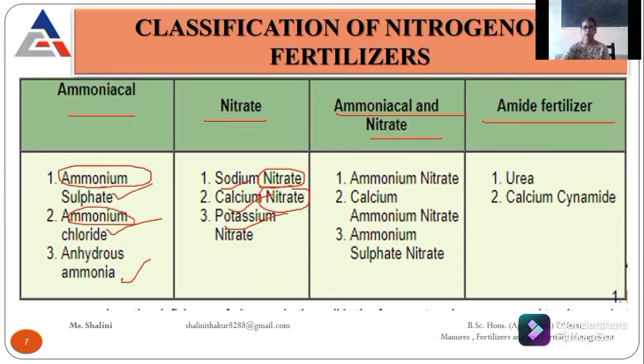Then if I talk about both ammonical and nitrate form, it comes under ammonium nitrate, calcium ammonium nitrate (CAN), which is not being prepared nowadays. Instead of CAN, we are using urea. CAN is also known as Kisan Khad. Third is ammonium sulfate nitrate. So these are the fertilizers which we are using in the ammonical and nitrate form. Then if I talk about amide fertilizers, they are urea and calcium cyanamide.